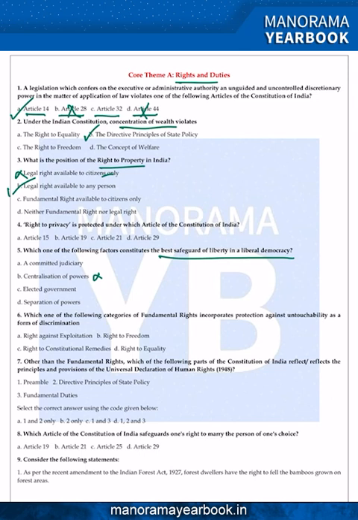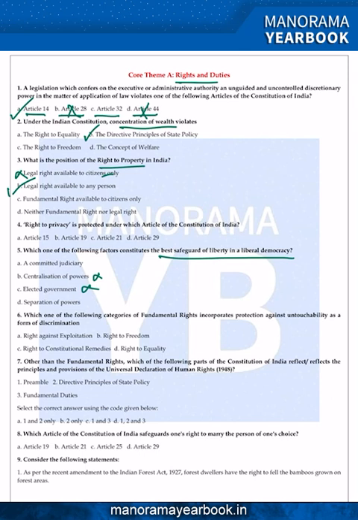Indira Gandhi used emergency in 1975 till 1977, and India has seen three emergencies: the national emergency in 1962 till 1967, then the second emergency in 1971, then the third emergency in 1975, and in many states we have seen presidential rule. So we can't say that an elected government ensures a liberal democracy. So option C can be eliminated.